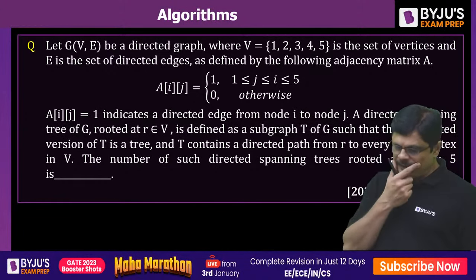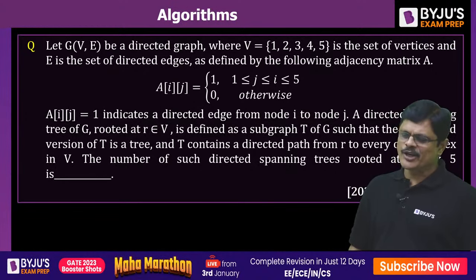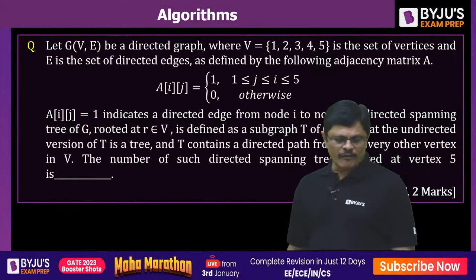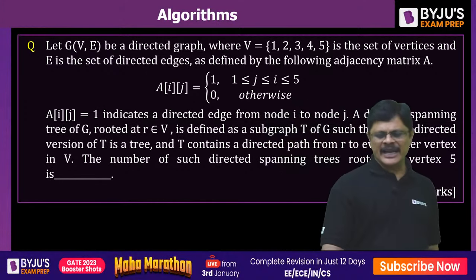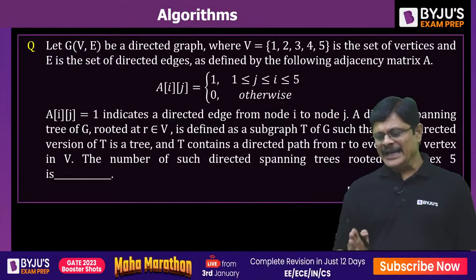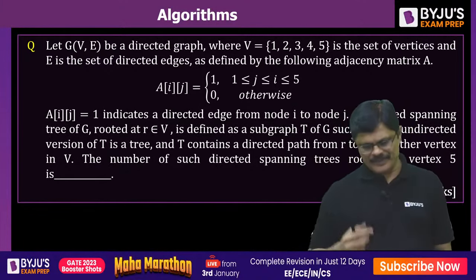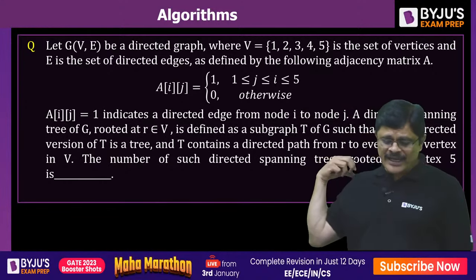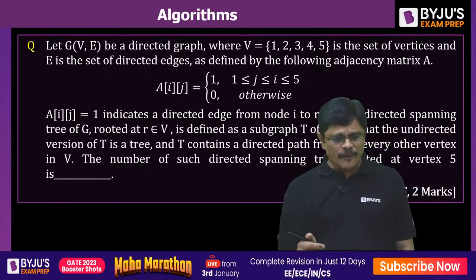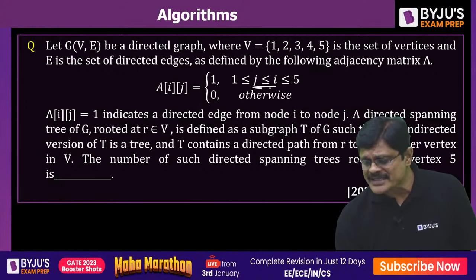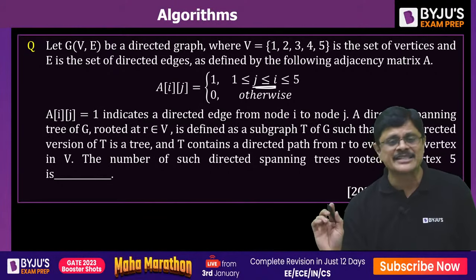Yeah. So this is a very interesting question. Actually last year only he asked. Let G = (V, E) be a directed graph. V = {1, 2, 3, 4, 5} is the set of vertices and E is the set of directed edges as defined by Aij = 1 for 1 ≤ j ≤ i ≤ 5, and Aij = 1 indicates a directed edge from node i to node j. See, if you observe, as long as j is less than or equal to i, then only we are having 1, otherwise it is 0.